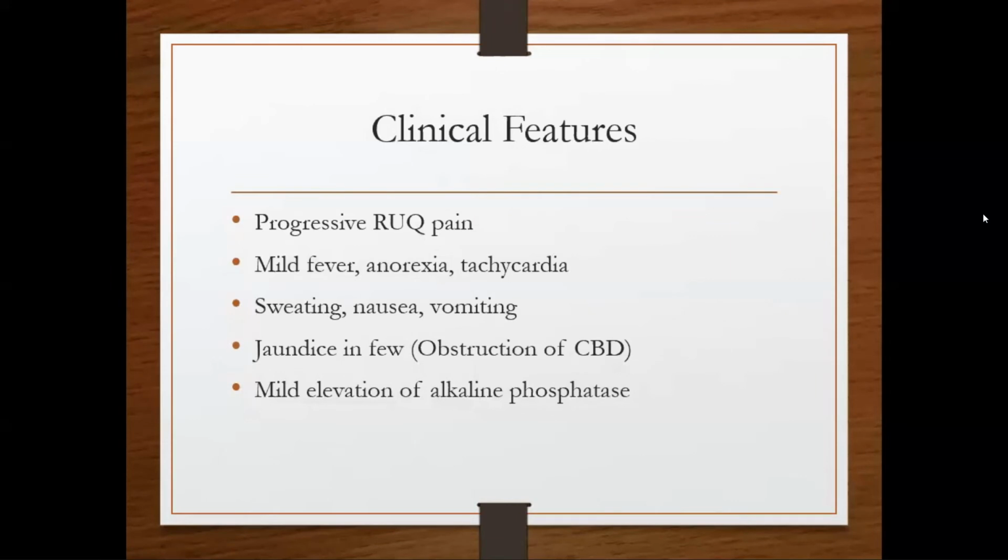Similarly, there is mild elevation of other liver enzymes like alkaline phosphatase. So there may be fever, anorexia, nausea, vomiting, right upper quadrant pain, and jaundice if the common bile duct is obstructed by the stone, and there may be elevation of other liver enzymes like alkaline phosphatase.